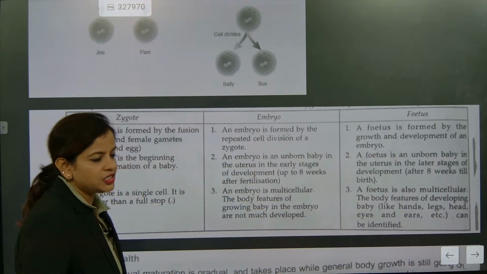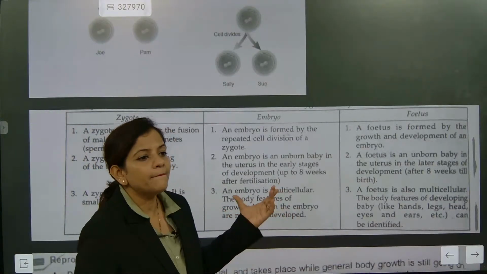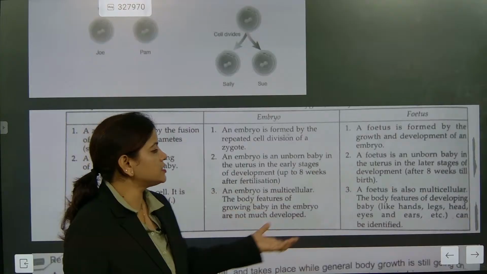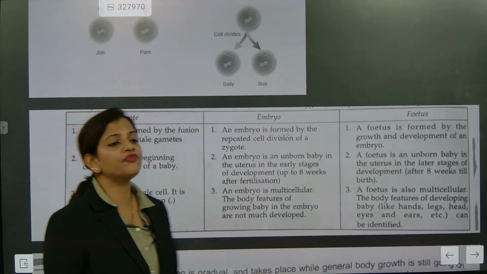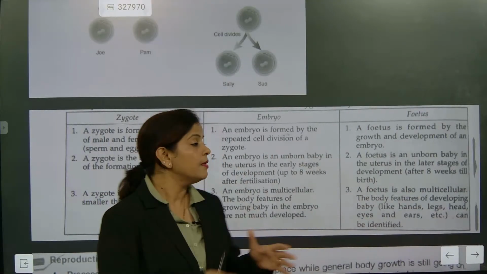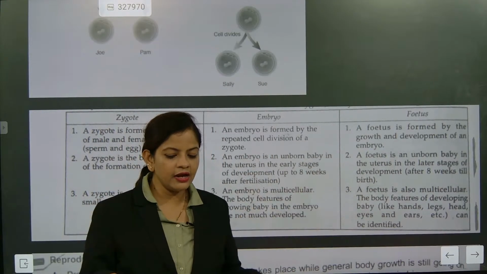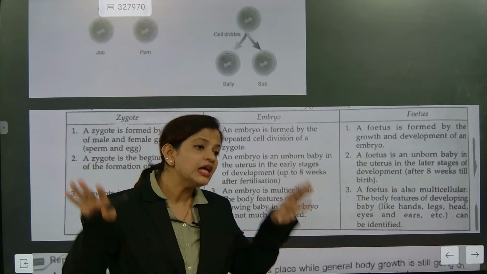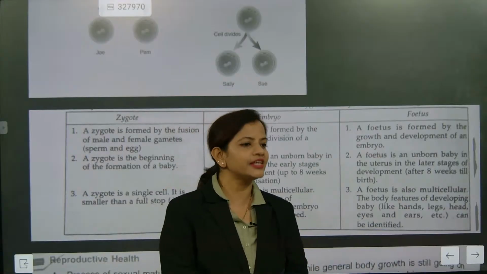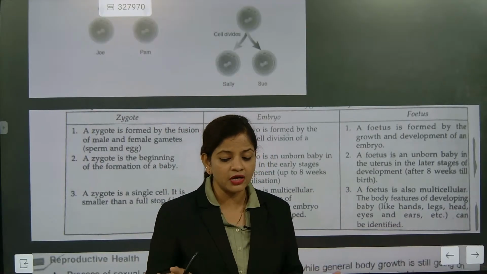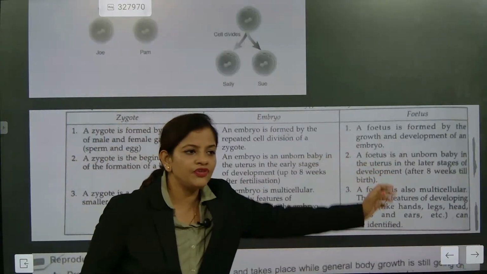I hope you might have understood this part. Now a zygote is a single cell, but an embryo is a multicellular organism. Here it is also multicellular, but here you cannot differentiate hand, leg and every portion. But in the fetus state, you can differentiate hand, leg, the entire body organs easily. I hope till here it is crystal clear. Did you understand the entire section? Anything very difficult to understand? So this is exactly the zygote, embryo and fetus.